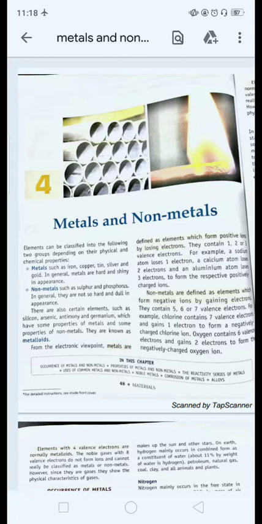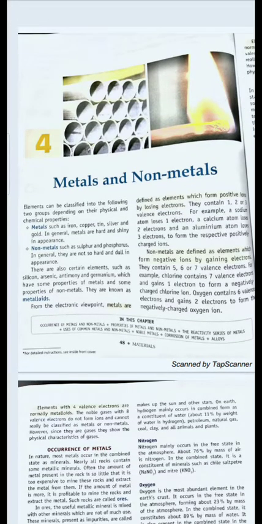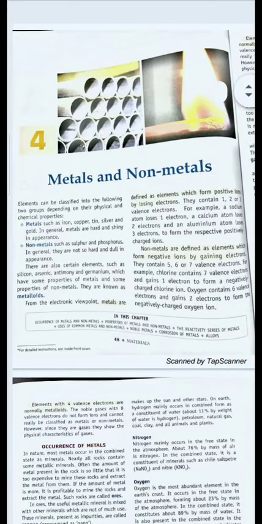Now, from the electronic point of view, metals are defined as elements which form positive ions by losing electrons. They contain 1 or 2 or 3 valence electrons. For example, sodium contains 1 valence electron, which on losing this 1 electron forms sodium plus positive ion. Now, on the other hand, non-metals are defined as elements which form negative ions by gaining electrons.